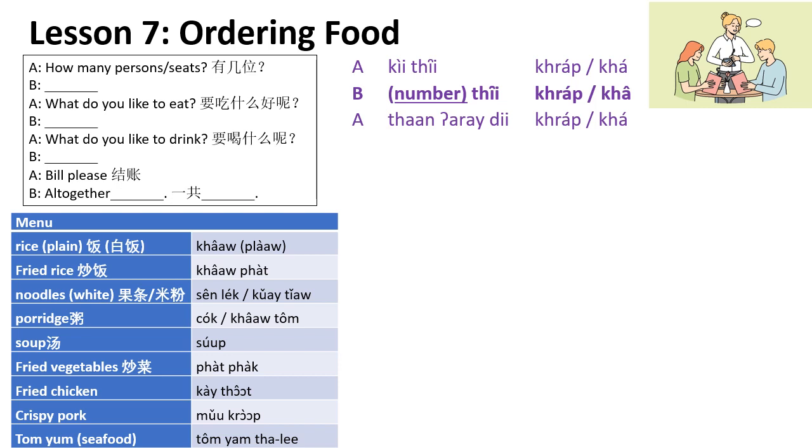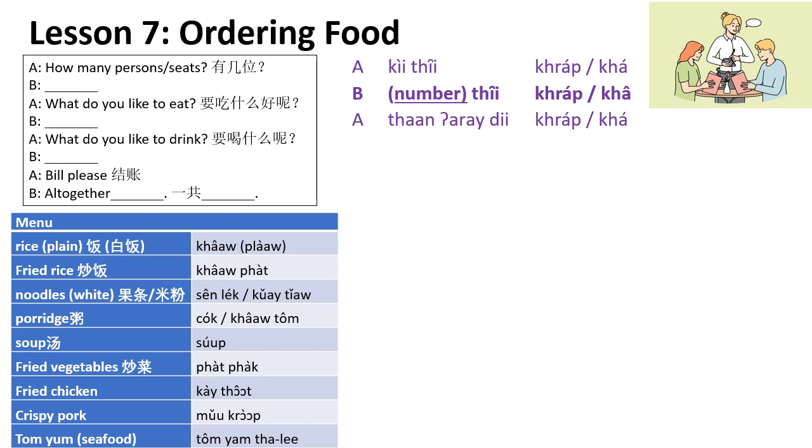And how about a soup? They also have soup, right? Which is called soup. It's a loan word. And if you want a soup that is like the plain ones, the clear soup, you can call จืด. จืด means plain.